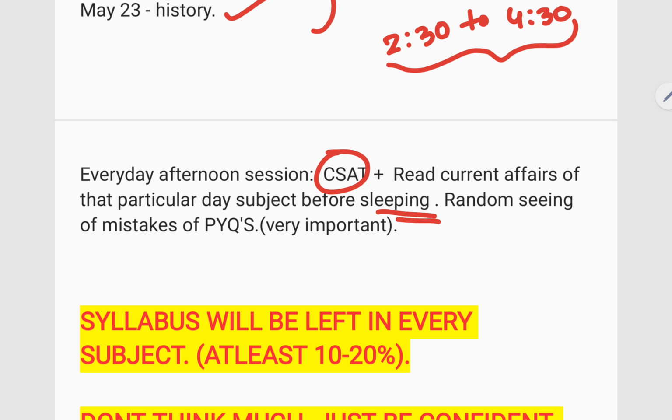That's it. And most important, in the last week of examination, the most important point is random seeing of mistakes of PYQs. Whatever PYQs you have done in the months of January, February, March, I'm pretty sure you should have made notes of them, right? So whatever you have noted, you try to revise them. What mistakes I have done, what type of questions I have made mistakes in. If you try to see them on the day of prelims exam, you will recollect it automatically. This particular type of question you need to be very careful about. So that's the whole point.